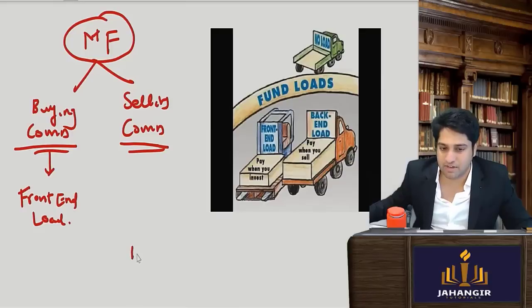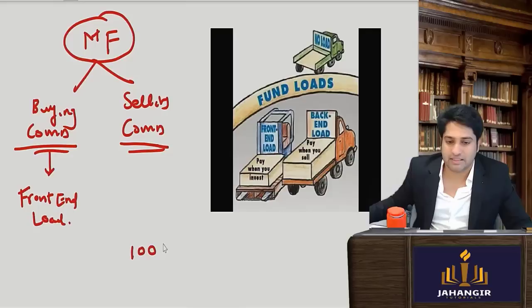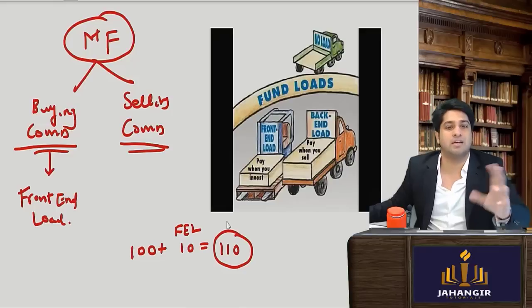So for example, if the price is 100, then I will have to pay a front end load of 10 rupees, and in total I will get it for 110, just like a commission.